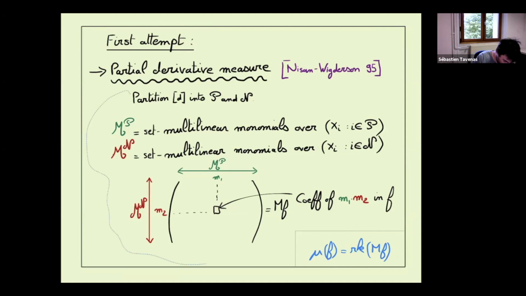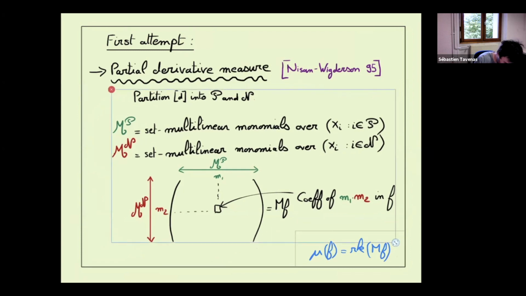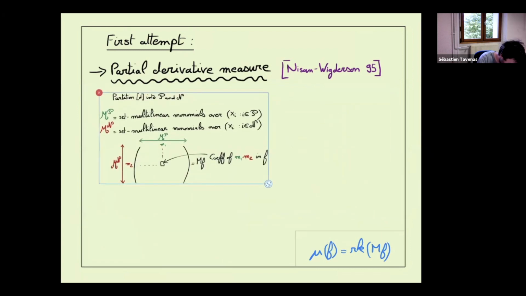To say something fast, this rank has mainly two very interesting properties. This measure is subadditive, which is just the fact that the rank is subadditive. So the measure of a sum of polynomials is smaller than the sum of the measures of each polynomial.